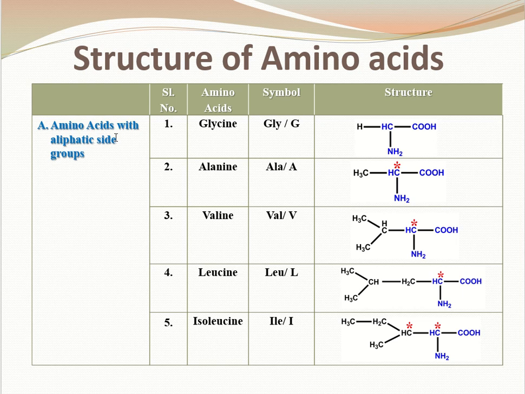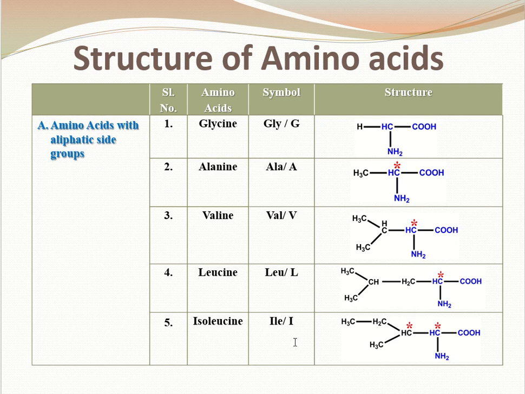You may also write the IUPAC nomenclature, but here we have mentioned all the common names of amino acids, and a 3-letter symbol and a 1-letter code has also been mentioned over here, which was developed by the scientist Margaret Oakley Dayhoff. For writing the 3-letter symbol, we consider the first 3 letters of the common name of the amino acid.